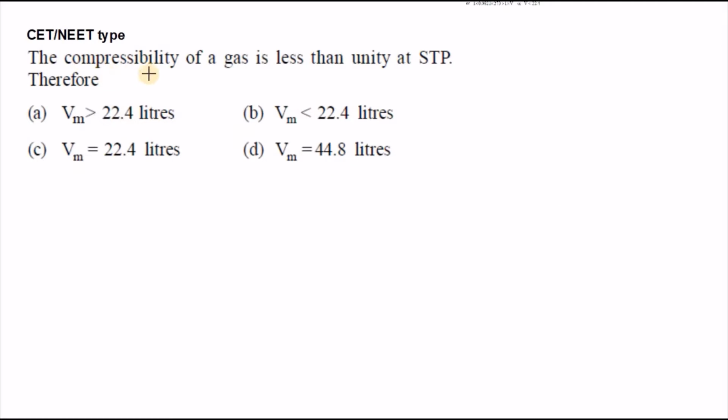Next question. The compressibility of a gas is less than unity at STP. Therefore, what is the relation here? You know one thing, that compressibility factor is PV by nRT. For 1 mole it is PV by RT. So this is said to be less than unity when the nRT value is greater than PV.